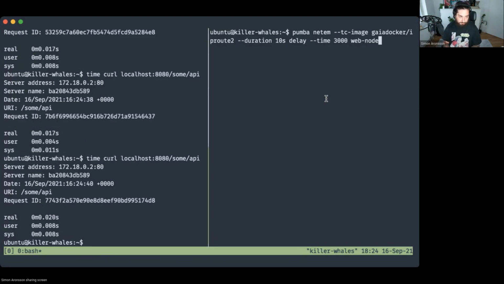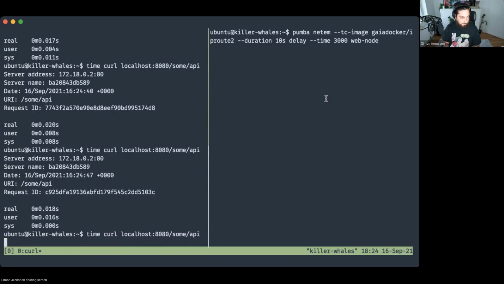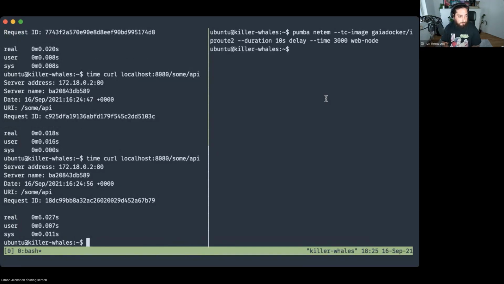Now if we run Pumba and do the same thing again. Did I not press run? Okay. Now we can see that we actually have a delay here, that we're waiting for something, and that our response time was a lot longer than it was previously. And then it's back to normal.